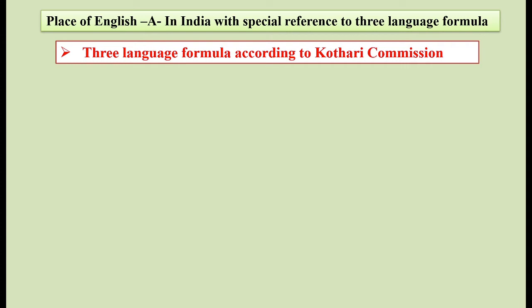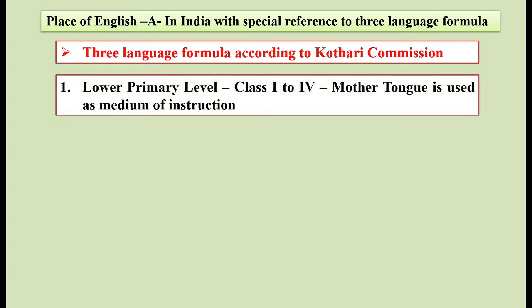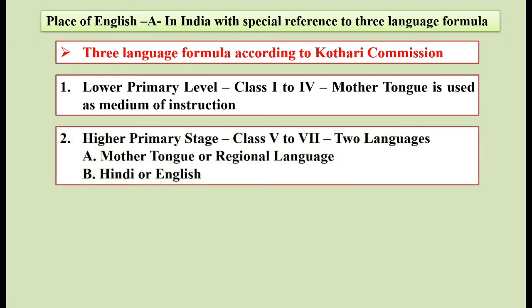So the three language formula according to Kothari Commission is that at the lower primary level, that is class 1st to 4, mother tongue is used as a medium of instruction. That is the first one. At a higher primary stage, that is class 5th to 7, two languages: first one is mother tongue or regional language, and second one is Hindi or English.